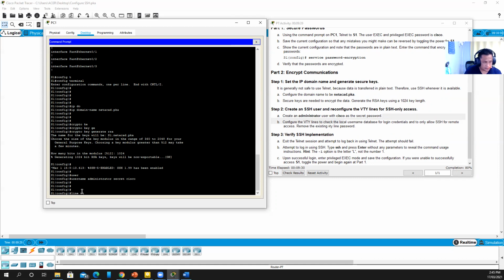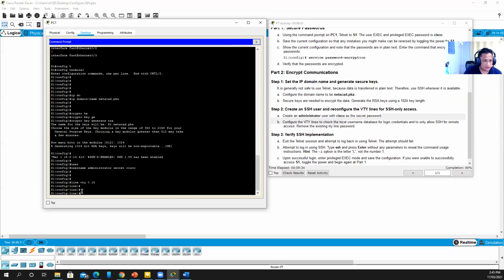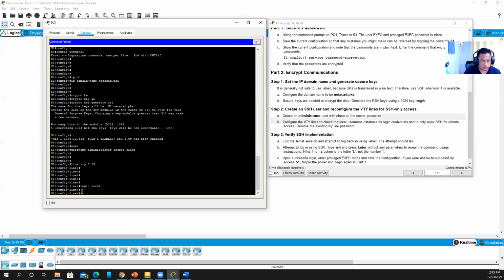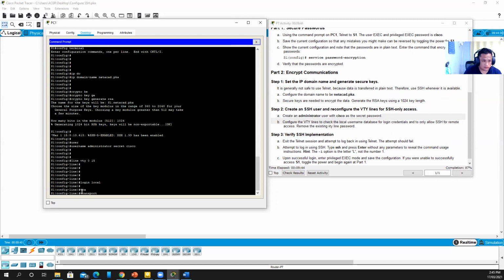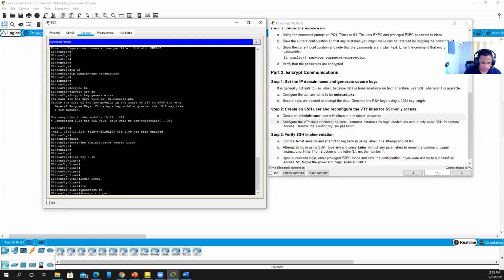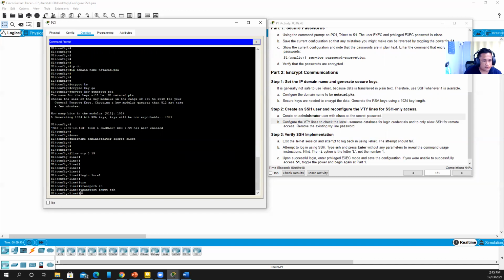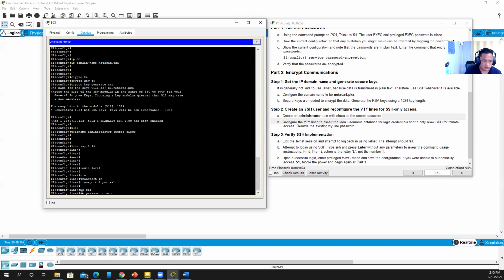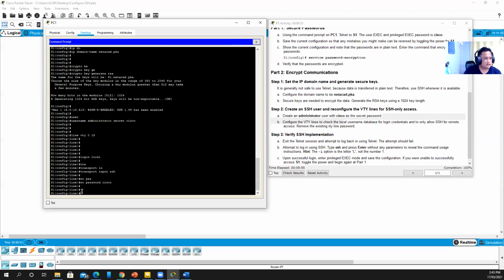On letter B, to configure the VTY lines, input this command: line vty 0 15. Then enter. Next, login local, enter again, then transport input ssh. Then after that, the next one is no password Cisco. There.